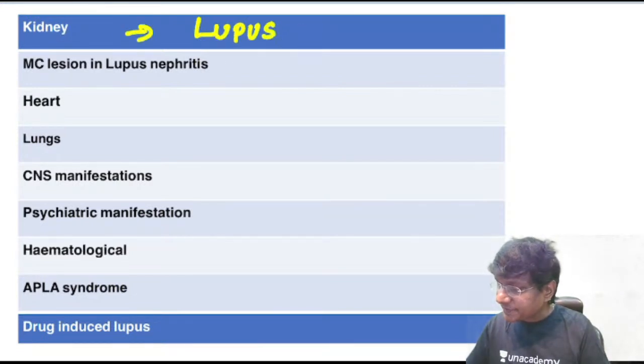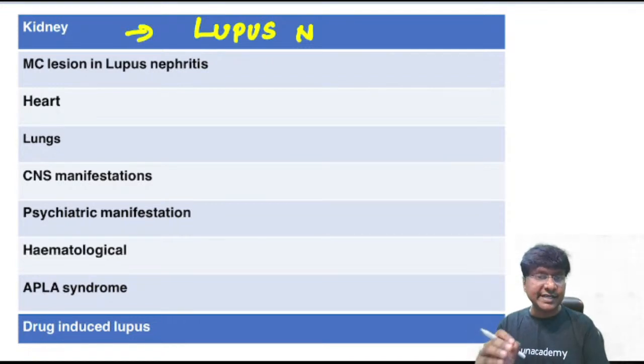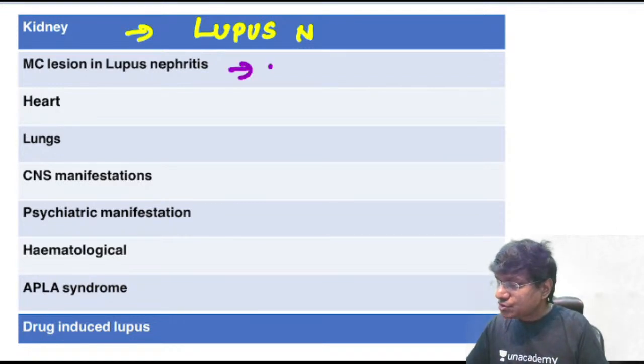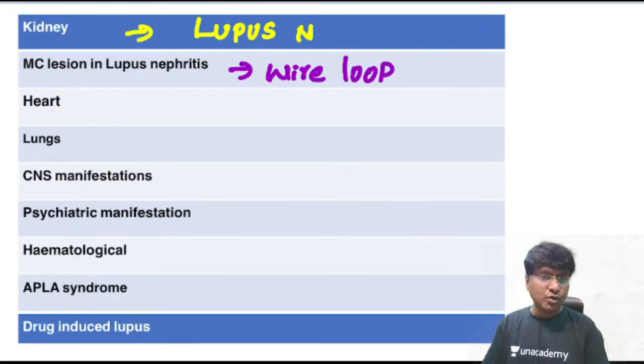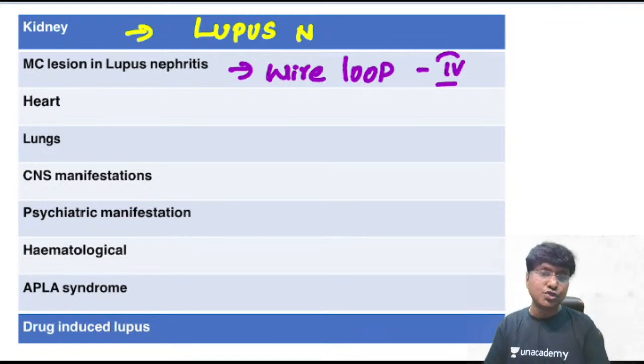Lupus nephritis. Now, if the question is asked, what is the most common lesion in lupus nephritis? The most common lesion will be wire loop lesions. And these wire loop lesions are present in which class of lupus nephritis? They are present in class 4, which is nothing but diffuse lupus nephritis.